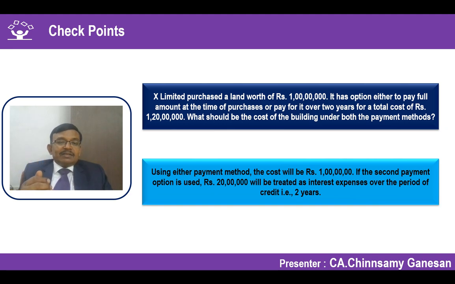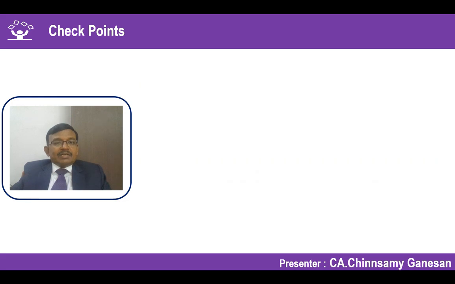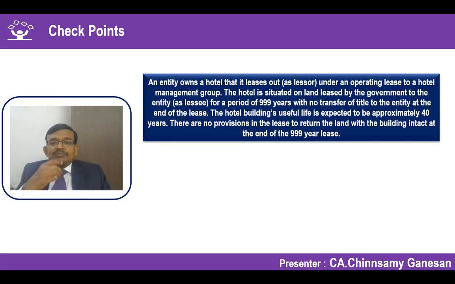I have to arrive at the implicit finance cost by unwinding the finance cost from the total consideration. After unwinding the interest portion, the interest portion is unamortized interest expenditure. Only the balance will be the cost of my investment property, right? That is what we have also seen in the majority of the cases.